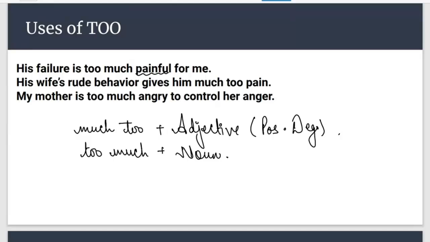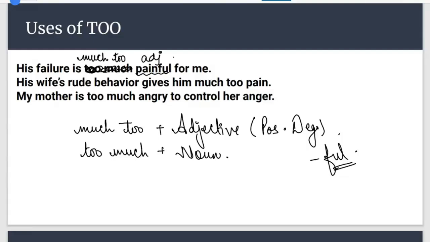If you all don't know, I'll tell you that whenever you use the word full as a suffix, it always behaves as an adjective. For example, painful, beautiful, sorrowful, all these are adjectives. So painful is an adjective here. Okay. So since it is an adjective here, we cannot write too much. We need to replace it with much too. Now let's have a look at the second sentence.